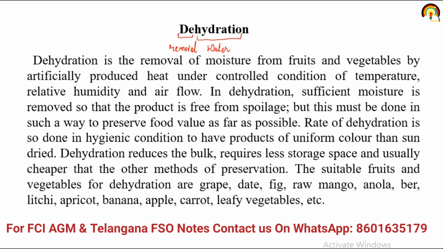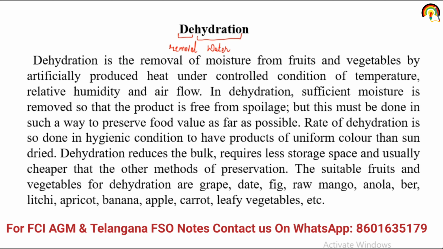Dehydration is done in hygienic conditions to have a product of uniform color, unlike sun drying. Dehydration reduces the bulk, requires less storage space and is usually cheaper than other methods of preservation.